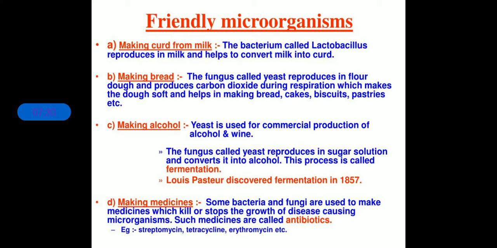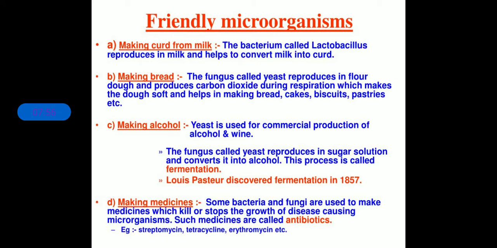Now the same process is done in idli, dosa and dhokla production. You might have loved to eat idli, dosa and dhokla. The same process is happening. Both idli and dosa are prepared from a mixture of dal and rice that has been ground to a fine paste and left.